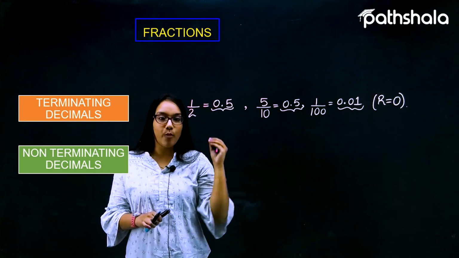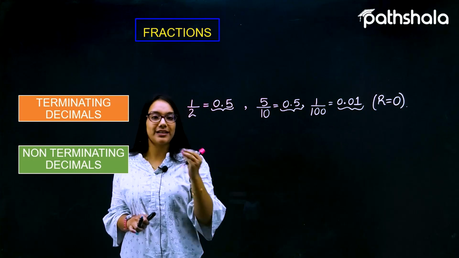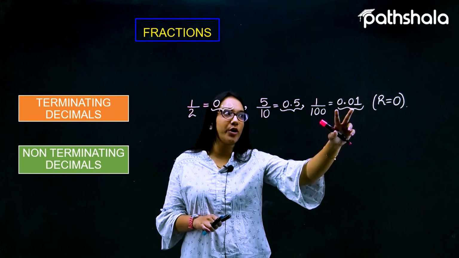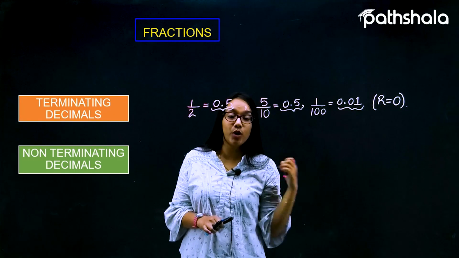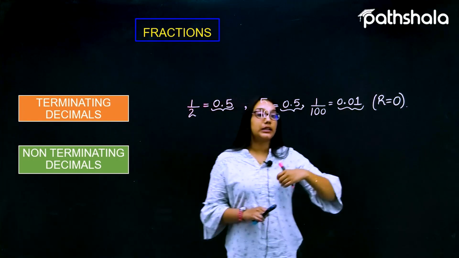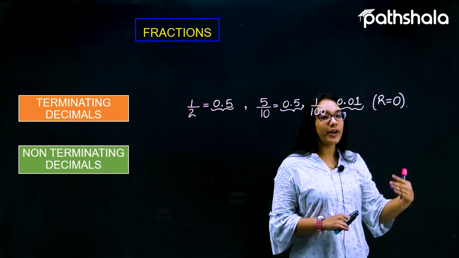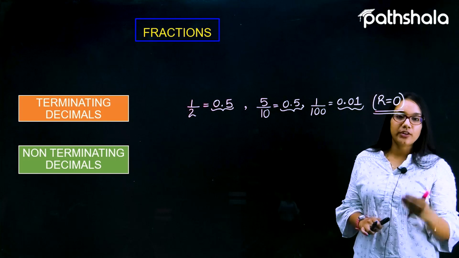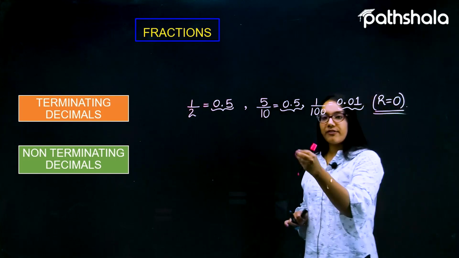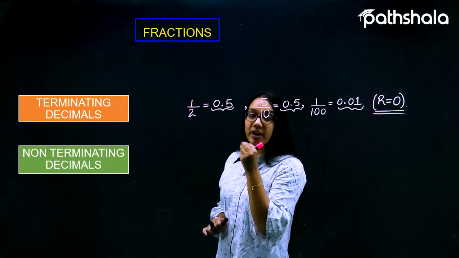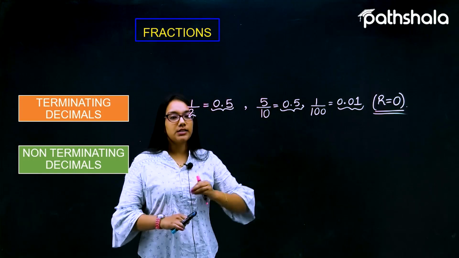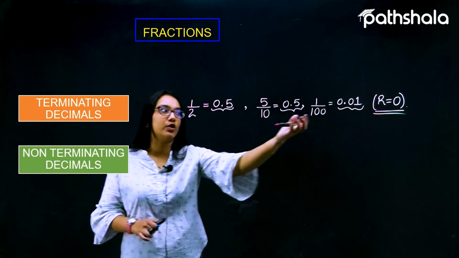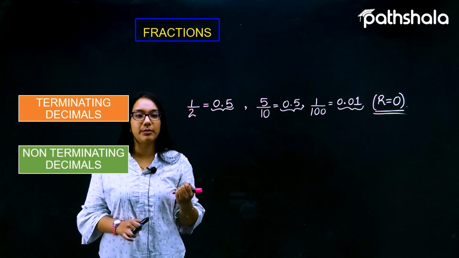So this is 0.5, which can be called a terminating decimal, and 0.5 again and 0.01 again. Always remember the meaning of the terminating decimal: whenever we have a fraction and after dividing it we get a remainder of 0, such an expression is called a terminating decimal.